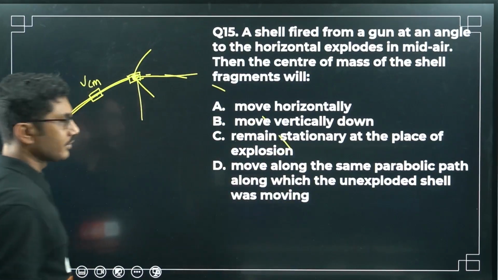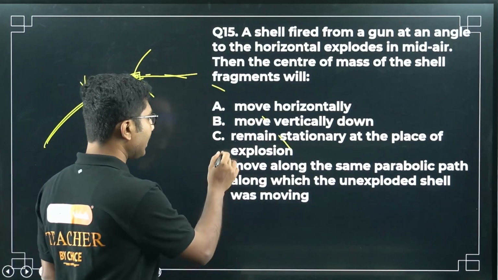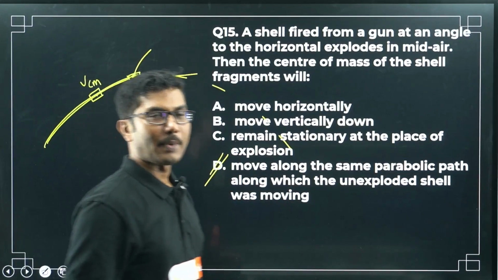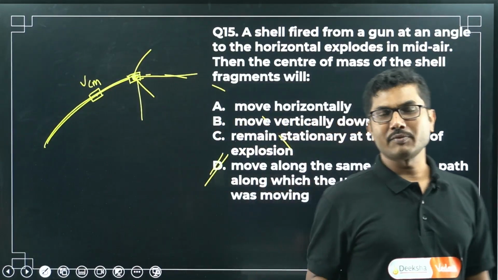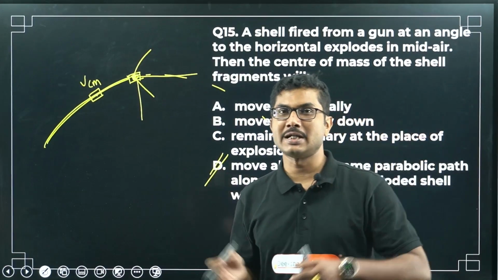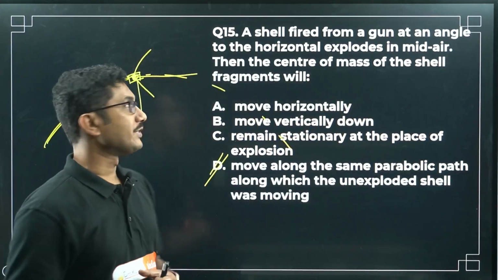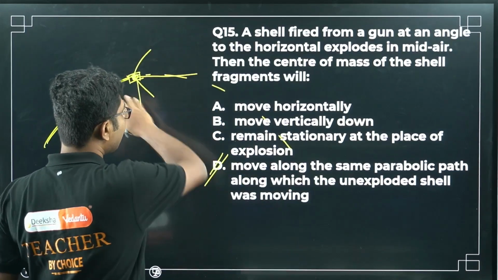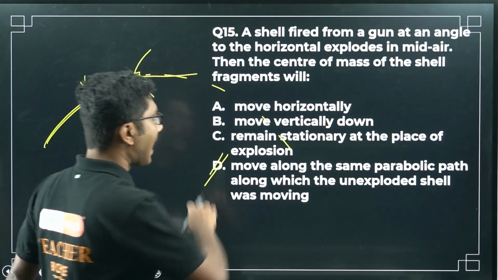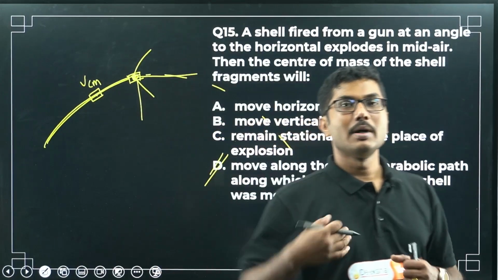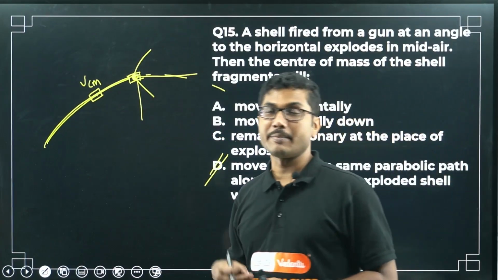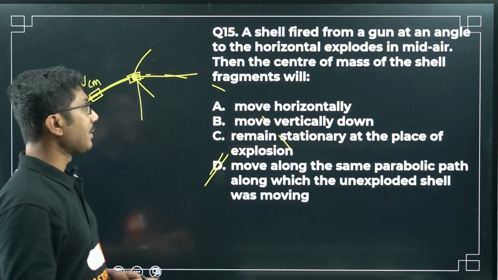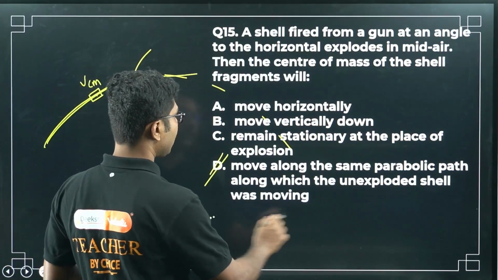So these are the options. Obviously we know the answer. It will continue to move in the same path because no external force is applied on the system. The explosion is an internal thing, no external force is acting, so it will continue to move in the same parabolic path under the influence of gravity. Gravity acts like on a projectile, it will take it in a parabolic path. So the correct answer is option D.